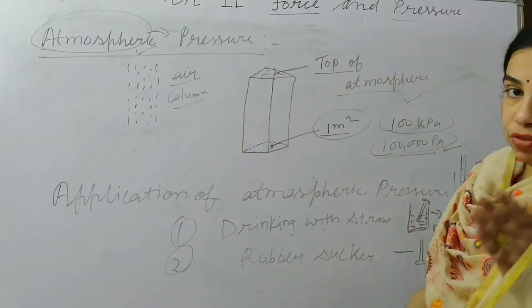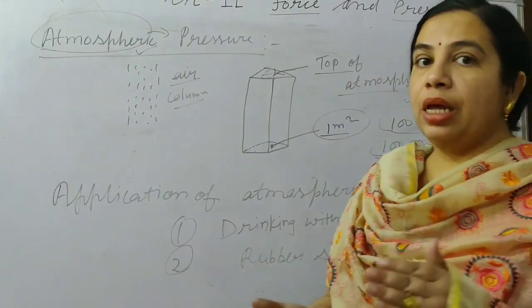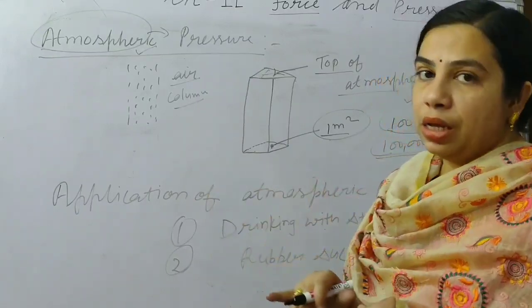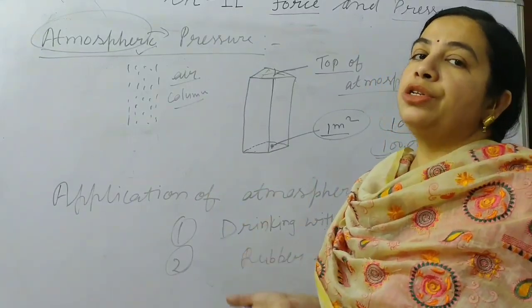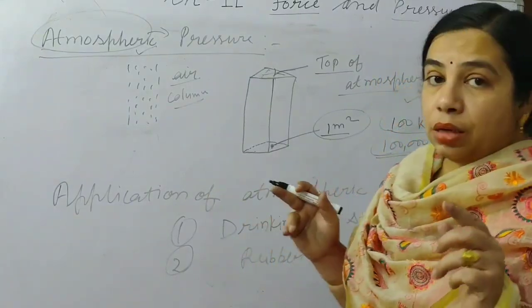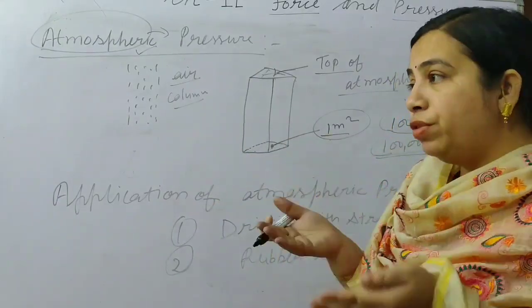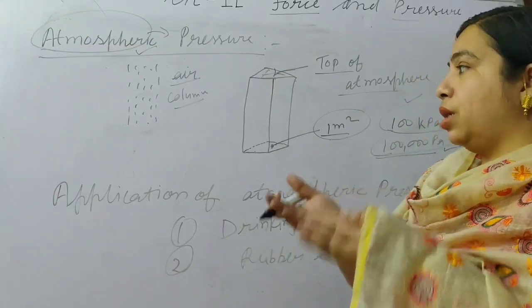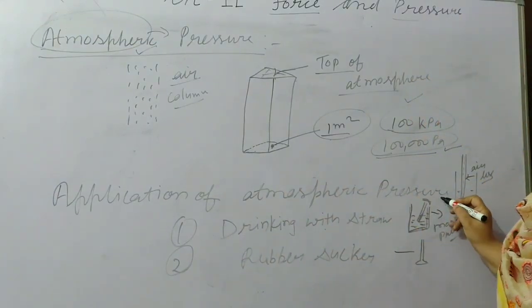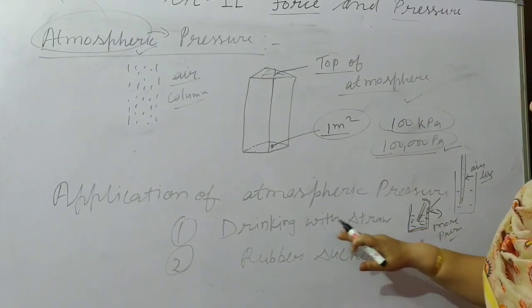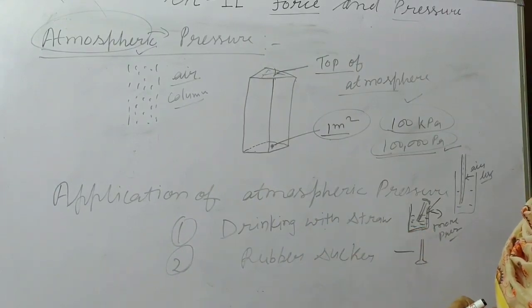Inside the straw, if in the starting we are sucking, then air will be very less, so air pressure will be very less. But outside in the atmosphere, pressure is more. So that more pressure in the atmosphere will help to move the juice and liquid inside the straw. In this way, we are able to suck with the help of a drinking straw.